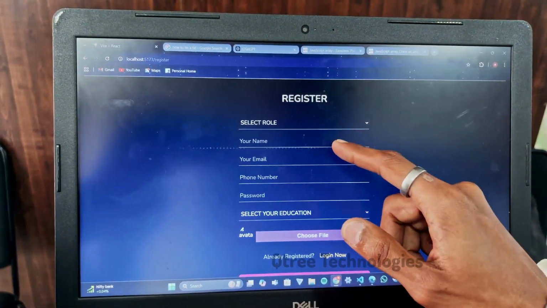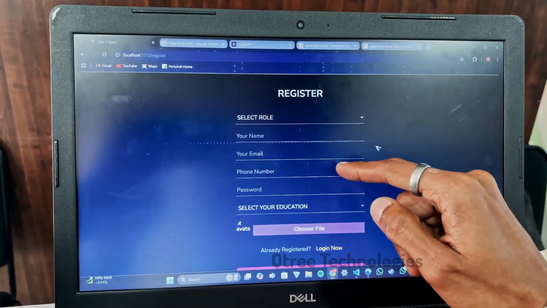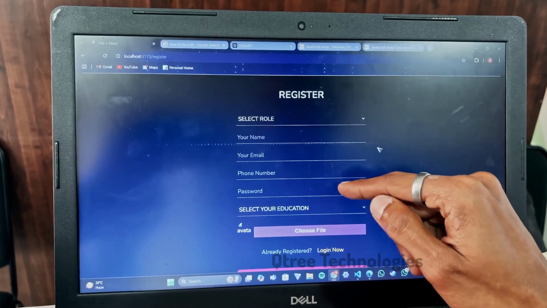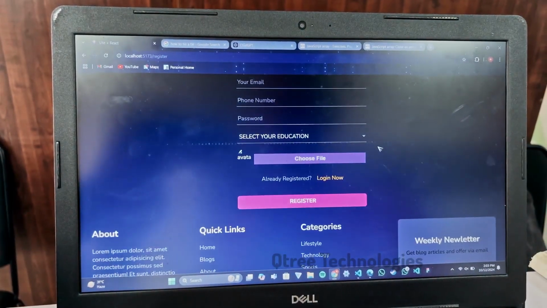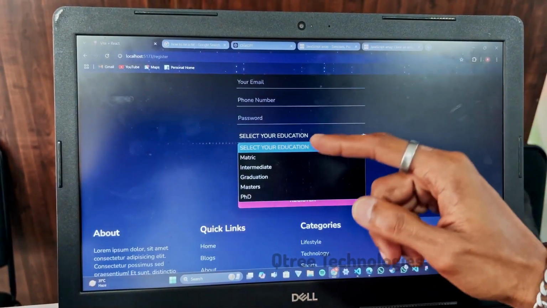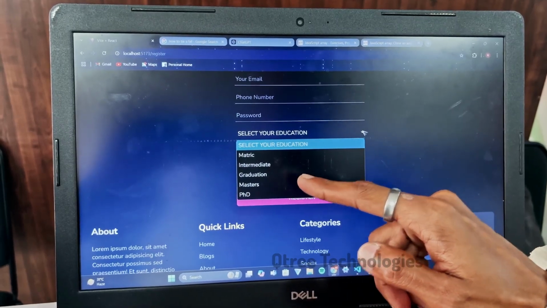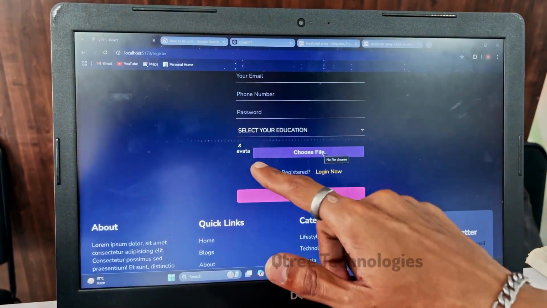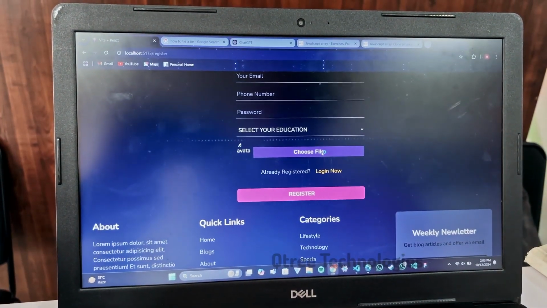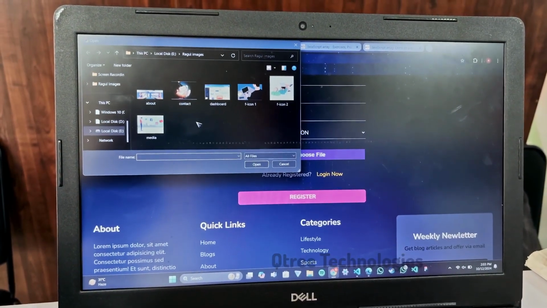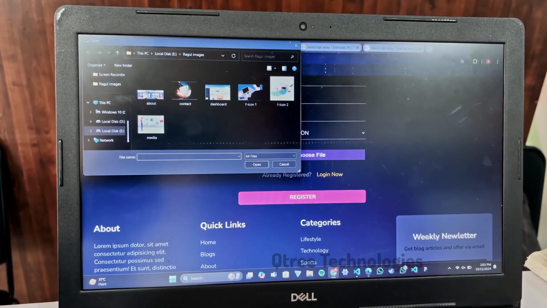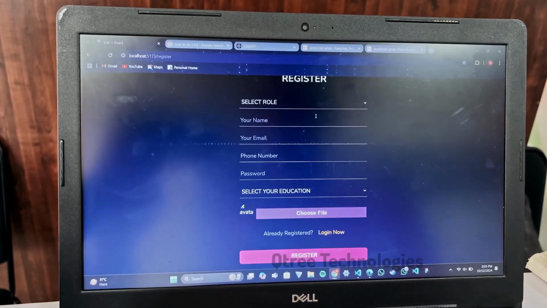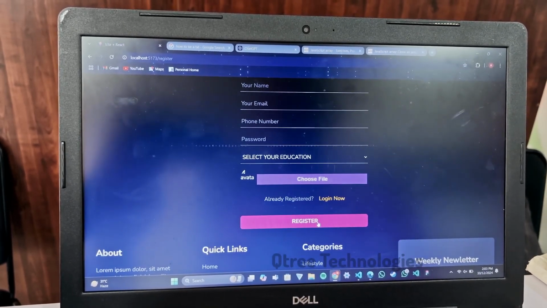Next you enter your name, your email id, your phone number, and your password as per your wish. And you have to select your education, whether it is matriculation, intermediate, graduation, masters, or else PhD. You can choose an avatar to suit your name. I have given a folder to choose avatars from this list. Once you have filled this form, you can register.